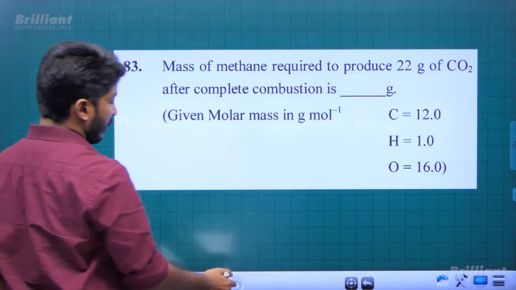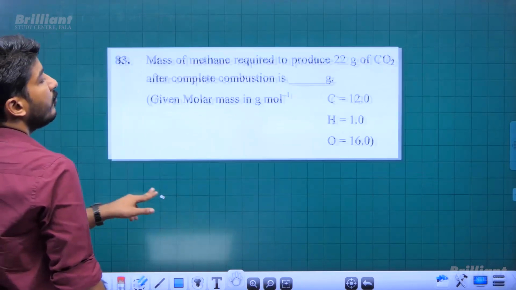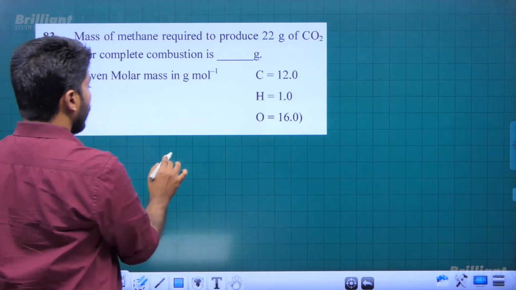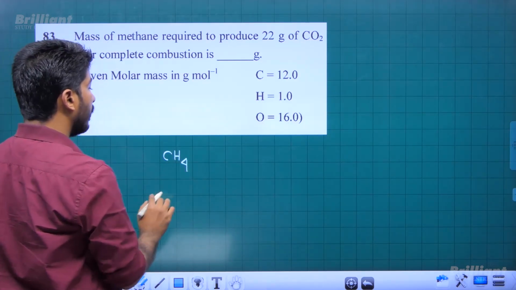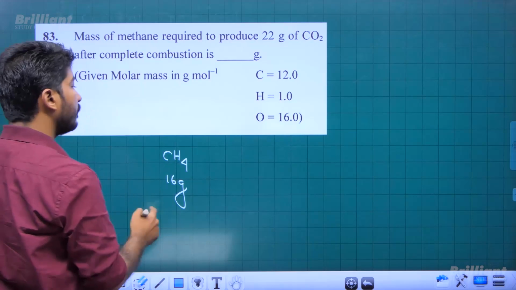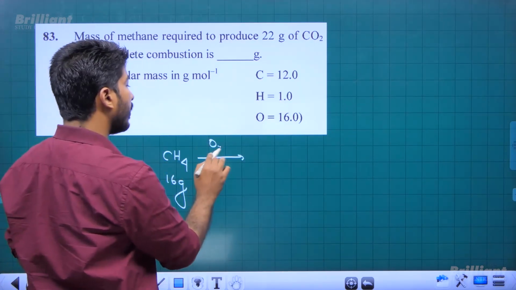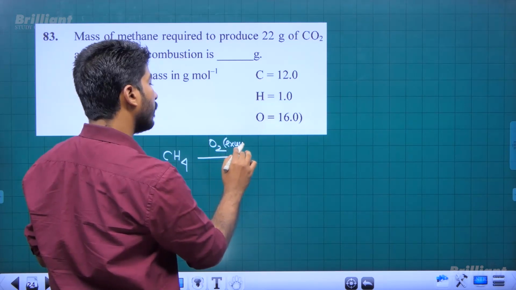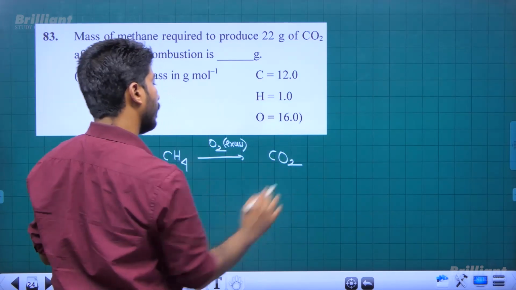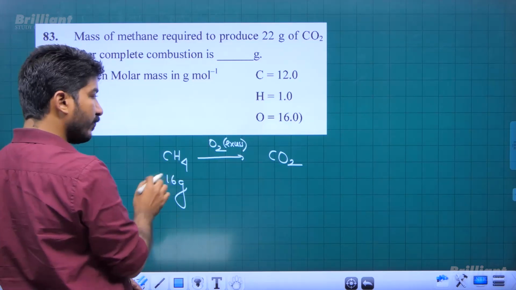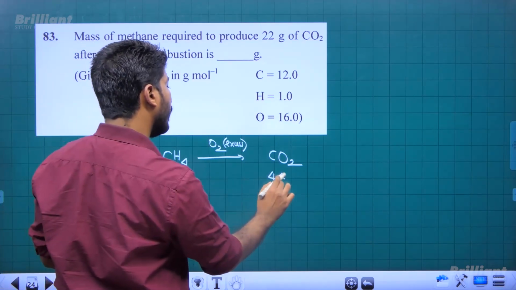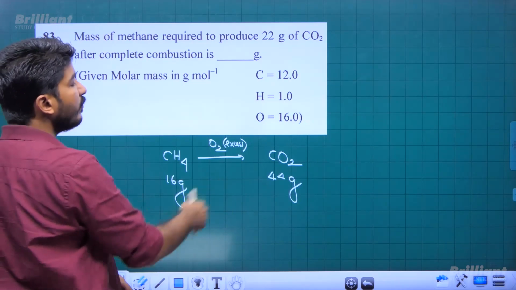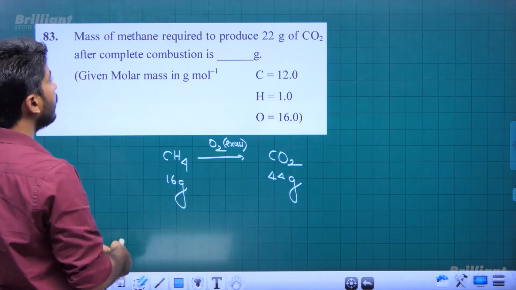Now, next one: mass of methane required to produce 22 gram CO2 after complete combustion is, okay? We know if we take methane 16 grams, 1 mole, from it we can produce, by complete combustion, 1 mole of CO2, right? From 1 CH4, 1 CO2 can be produced, which is 44 grams CO2. Question is, if we want to prepare 22 grams CO2, how much CH4 must be taken?